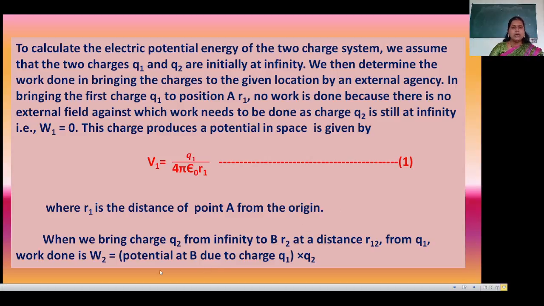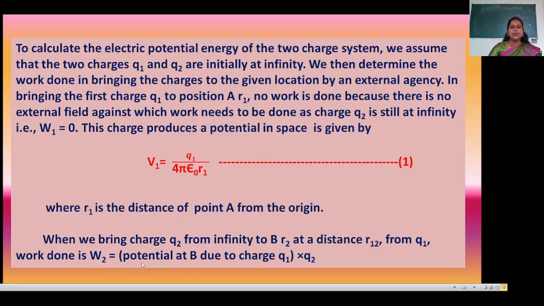Now see here, there is work done. W1 is equal to 0, as there is no need of work to bring the Q1 charge from infinity to its present location, but to bring the Q2 charge from infinity there is work done. That work done we have to calculate.